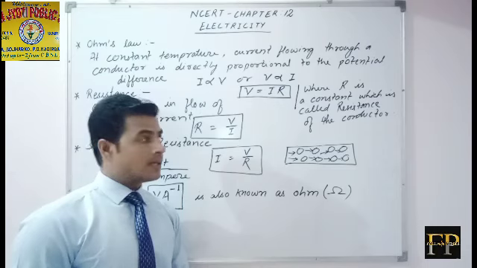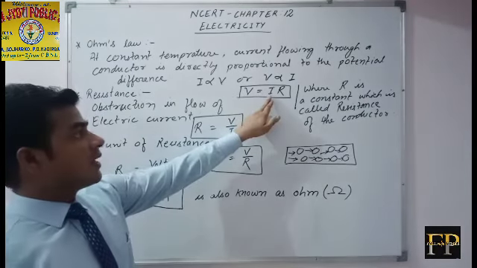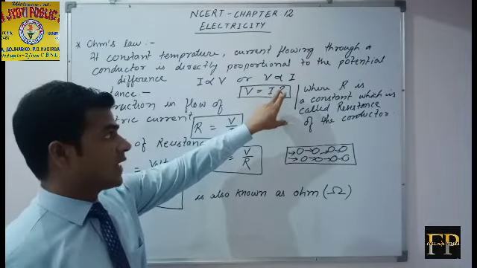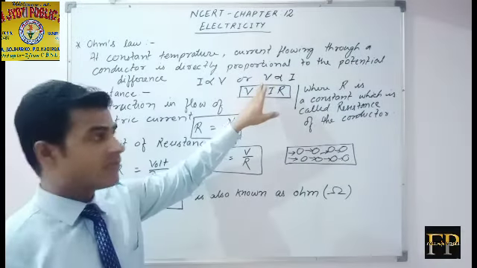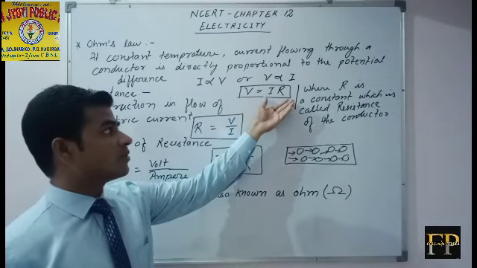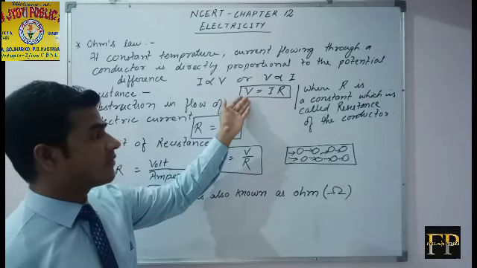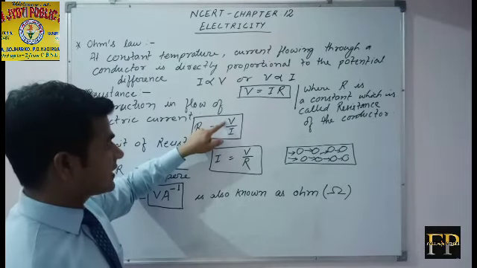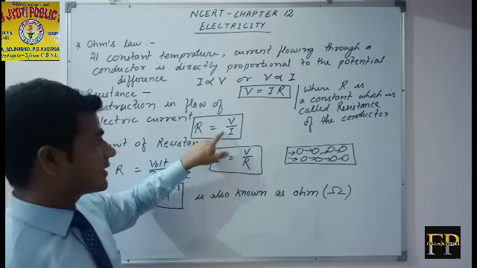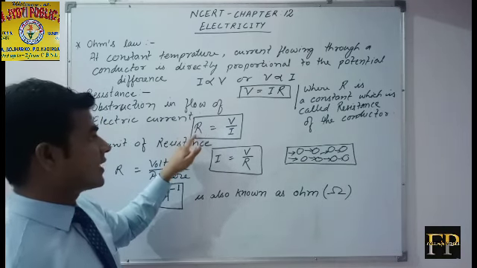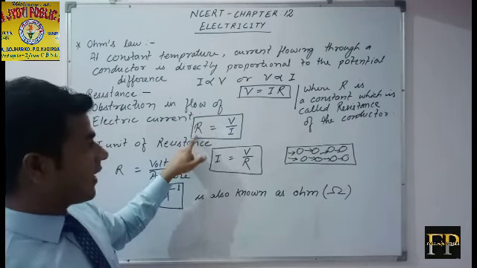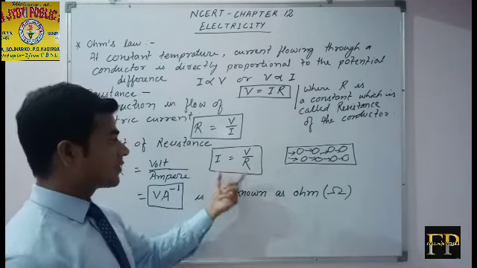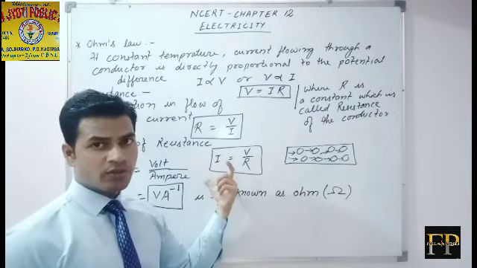If a question comes where current and resistance are given and you have to find the potential difference, you can easily put the values of current and resistance and find the potential difference. If potential difference and the current flowing through the conductor are given, you can find the resistance of the conductor. Again, if potential difference and resistance are given, then you can find the amount of current flowing through the conductor.